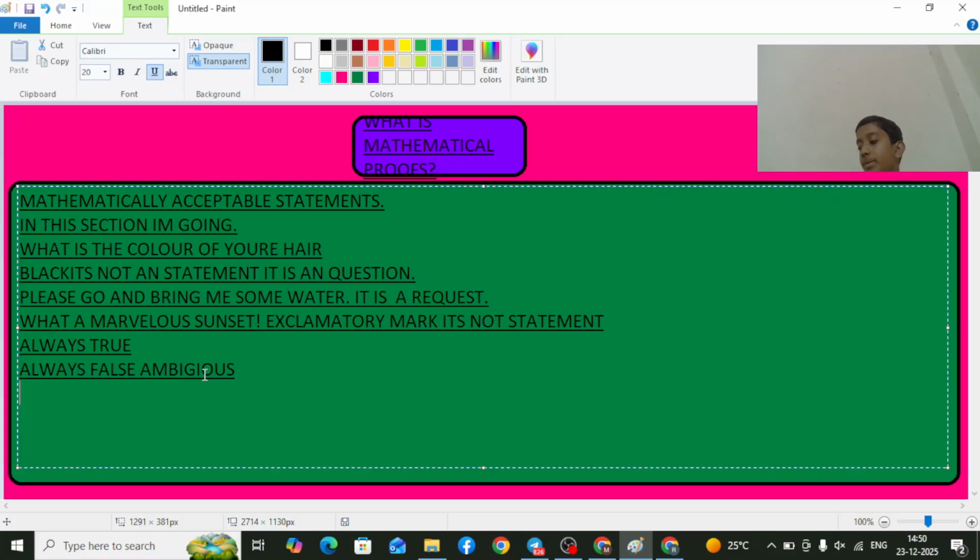So where do we use these mathematically acceptable statements? Say we have an answer for a case. A plane was flying in the air, its fuel got low and the plane crashed. You can say that was a true sentence, since the plane didn't have fuel and crashed. Yes, that was always true. So that case is noted as always true, not always false or ambiguous.